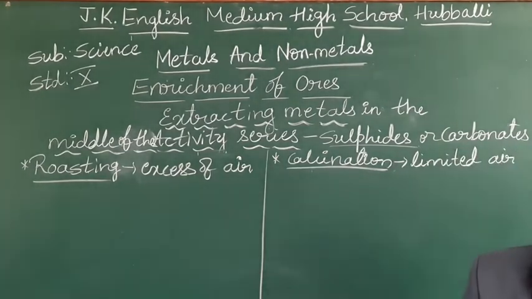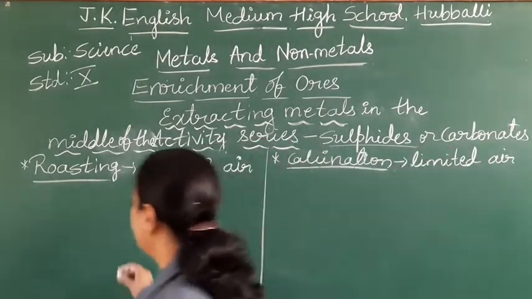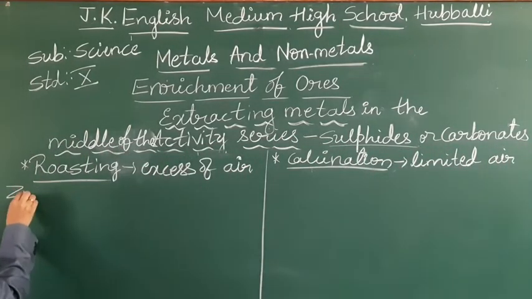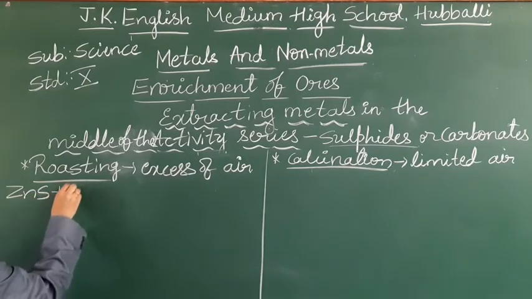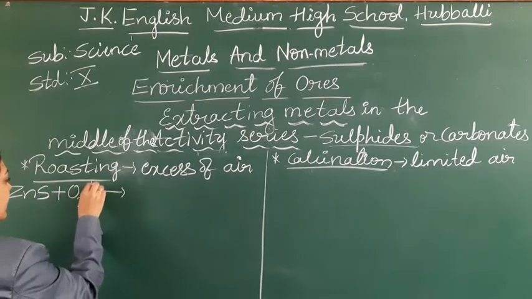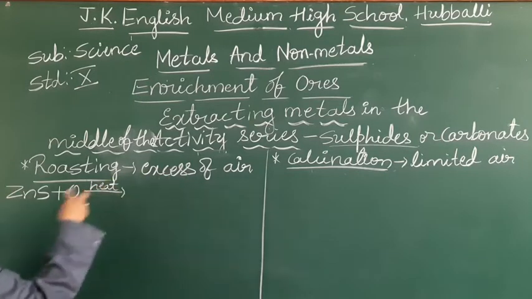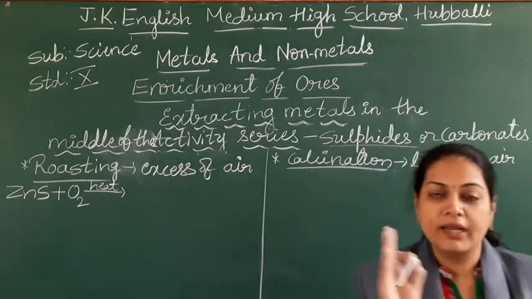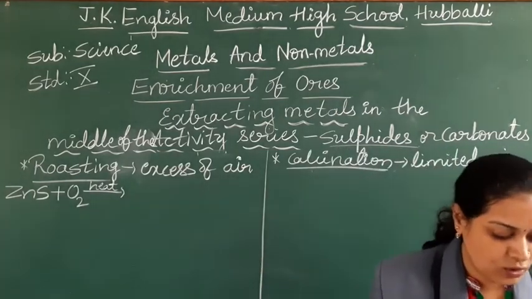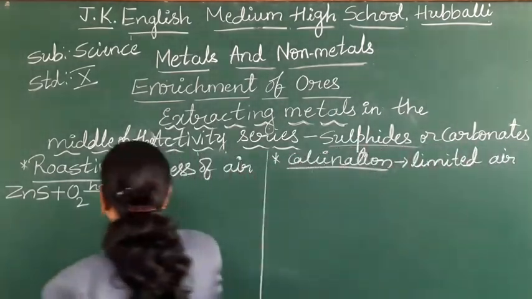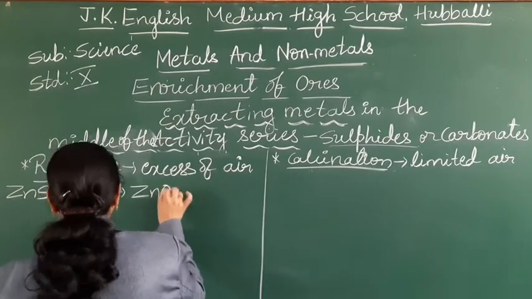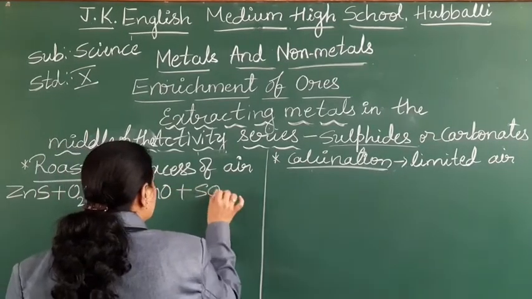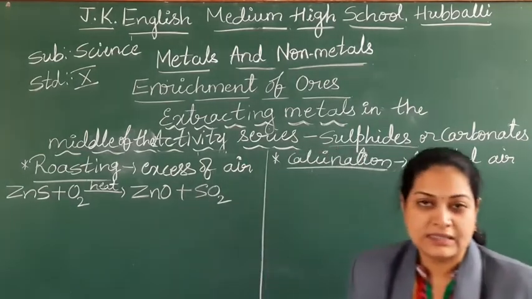Shall we finish that first? Right. Take the example of zinc sulfide. So this zinc sulfide, when it is heated in presence of excess of air, nothing but the oxygen, you can convert it into zinc oxide with the liberation of sulfur dioxide.